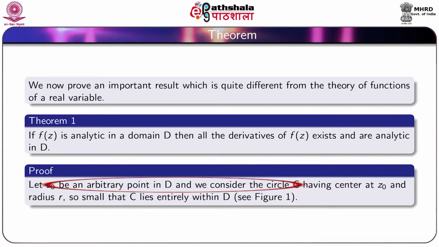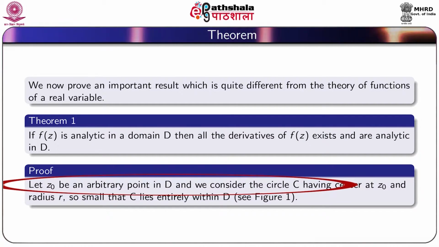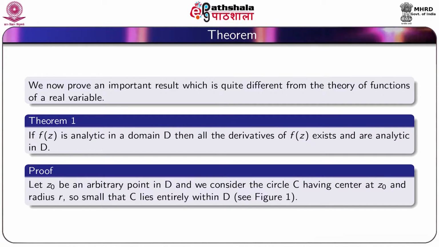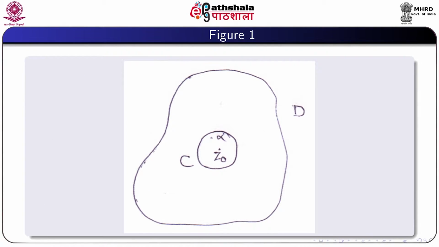Proof: let z0 be an arbitrary point in D and we consider the circle C having center at z0 and radius r. The radius is so small that C lies entirely within D. So, here D is any closed contour and C is a circle having center at z0 and radius r, and C lies entirely within D.